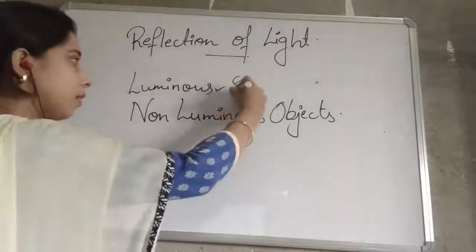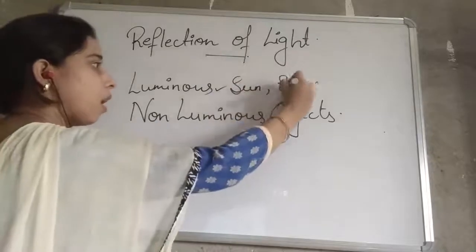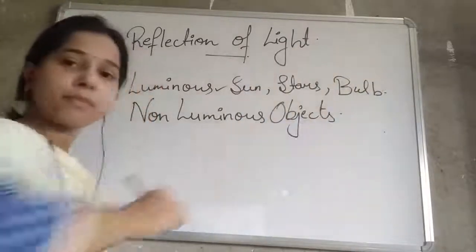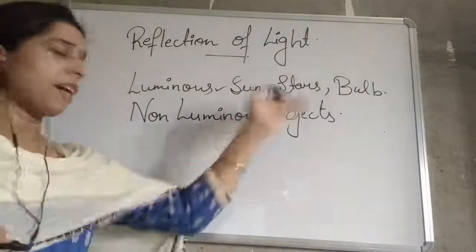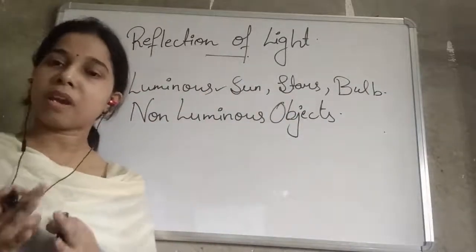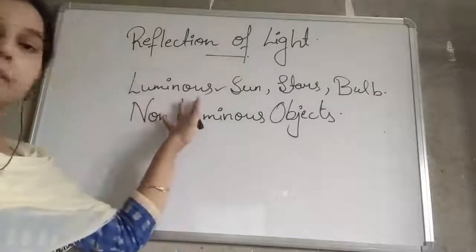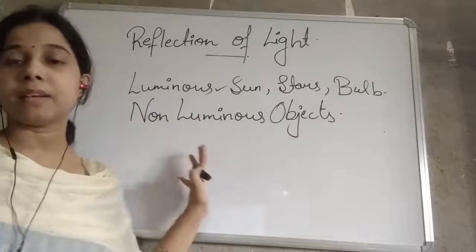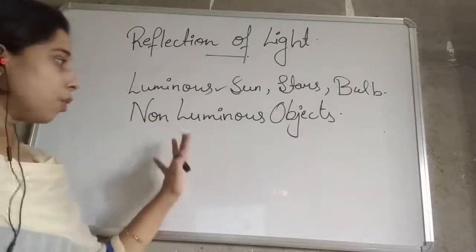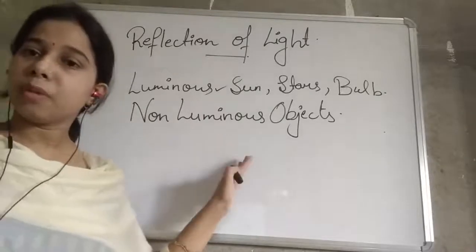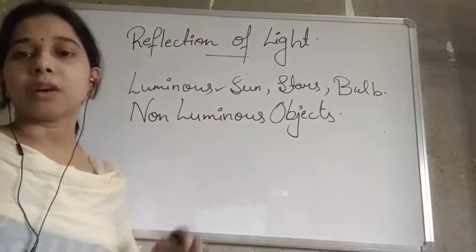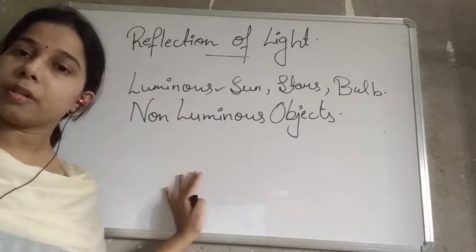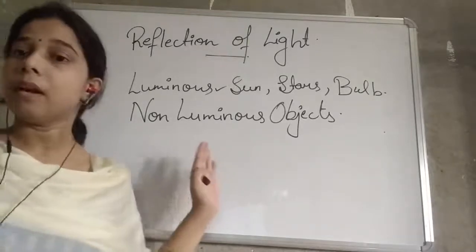Like the sun or star or a bulb, right? Firefly, anything. The object which emits its own light, that we consider as a luminous object. The non-luminous object does not emit its own light. Okay, so chair, table, human being, all these are what? These are the non-luminous objects. So how are we able to see the non-luminous object even though it does not emit light?